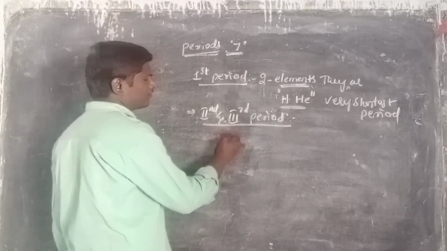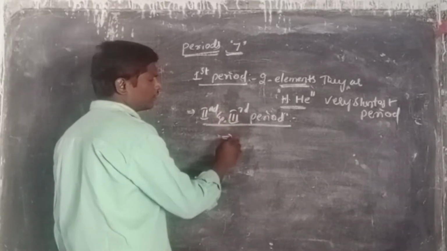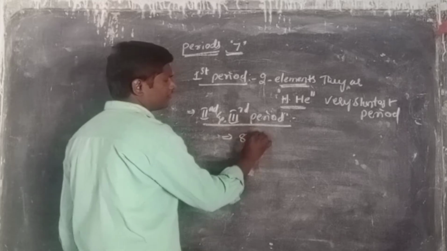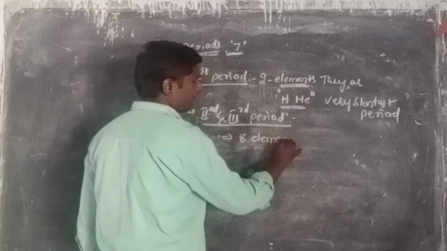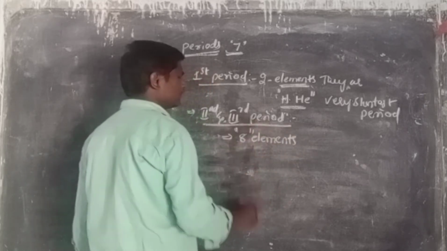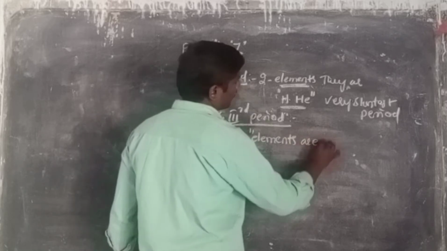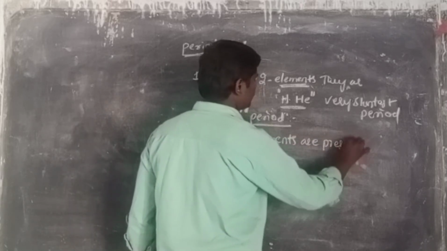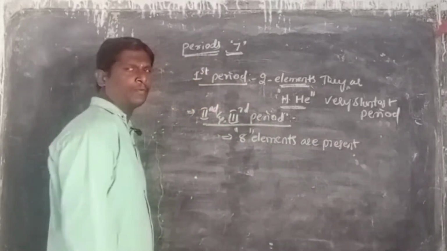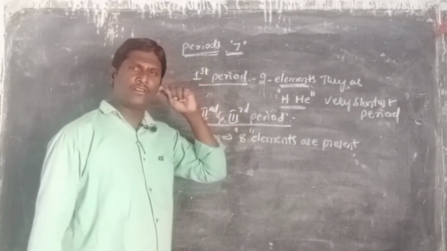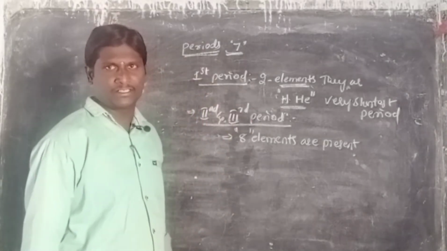How many elements are present in the second and third period? 8 elements are present in each of them.